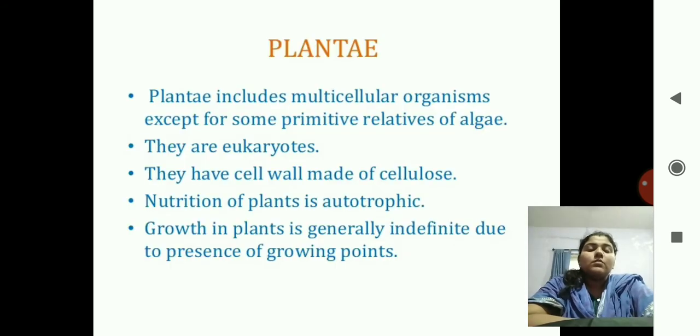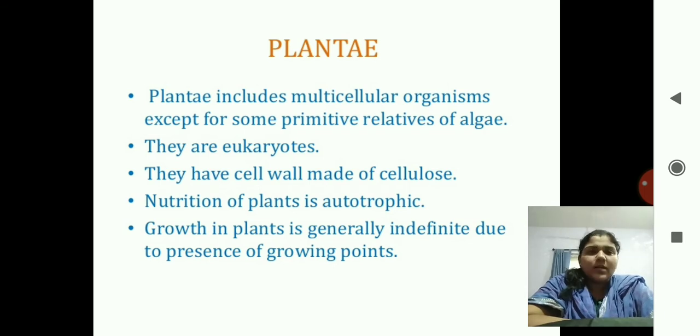Now we turn over to the kingdom Plantae. This is a huge kingdom. The Plantae includes multicellular organisms. All sorts of plants come under the kingdom Plantae, except for some primitive relatives of algae. That is, some of the algae, like zooplanktons or phytoplanktons, are excluded.